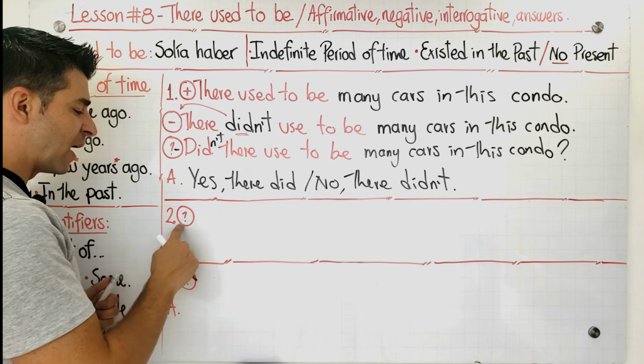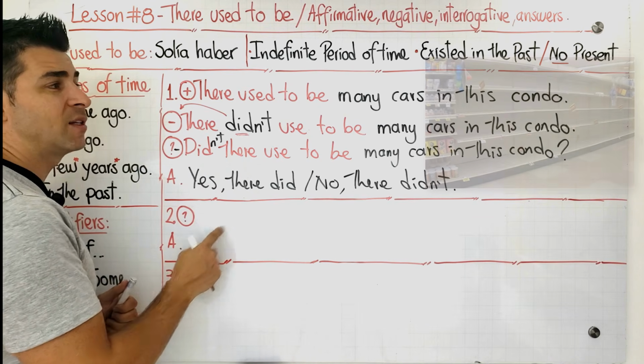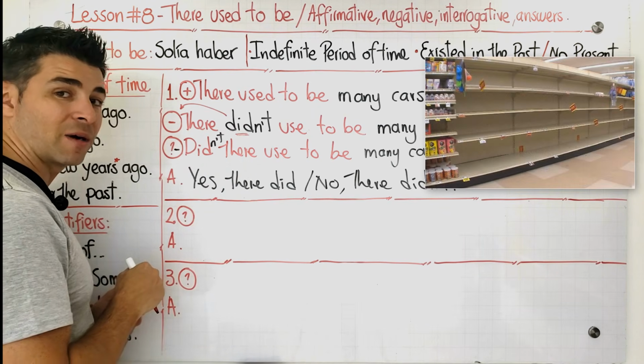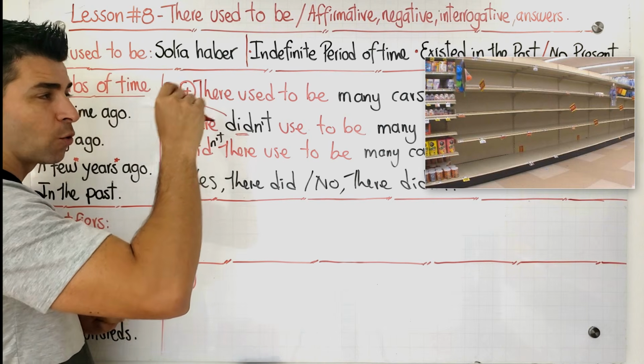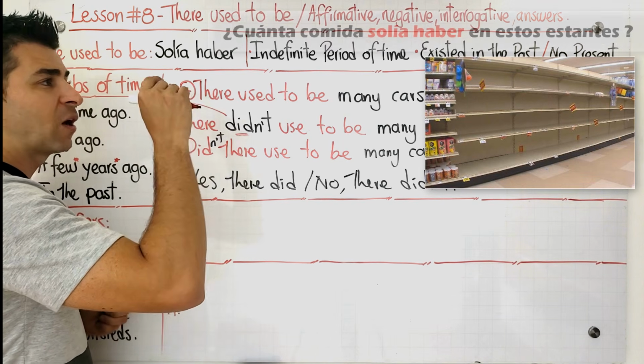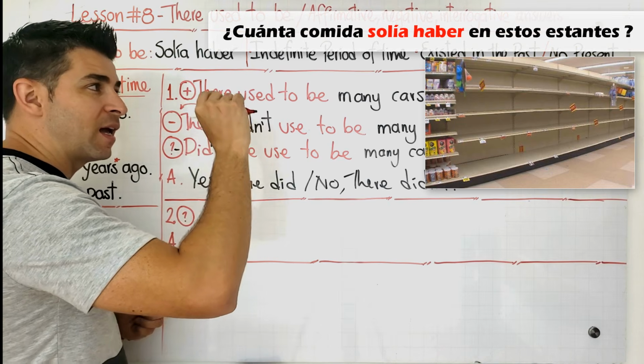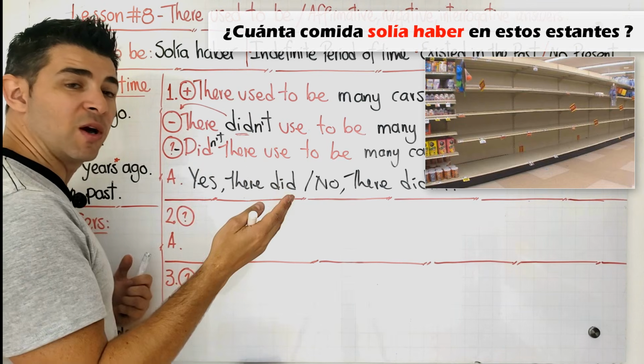Look at this number 2, guys. It's going to be a question according to what? According to this picture that we have right here. Look at this. This is the question that we're going to make. ¿Cuánta comida solía haber en estos estantes? Try to do it first.